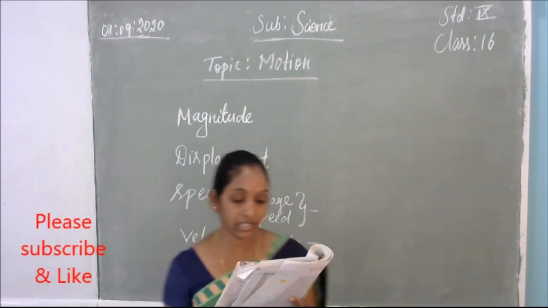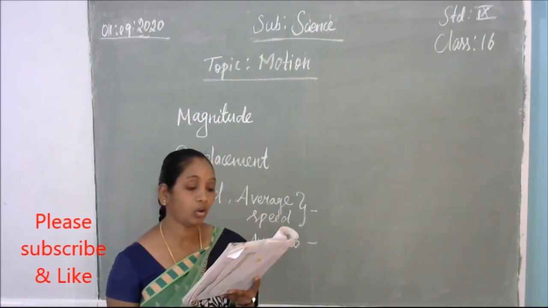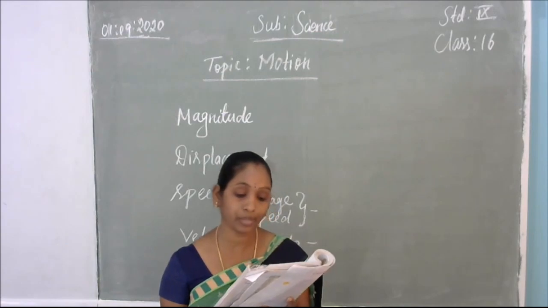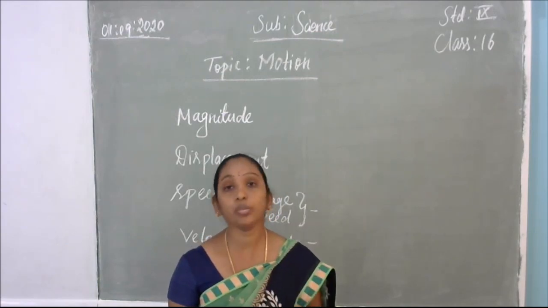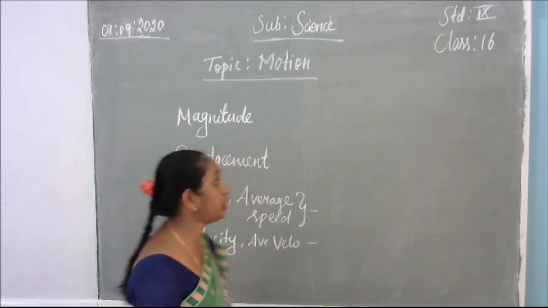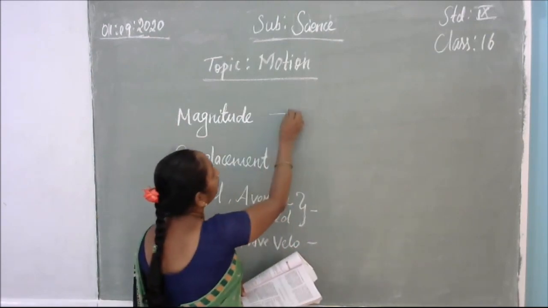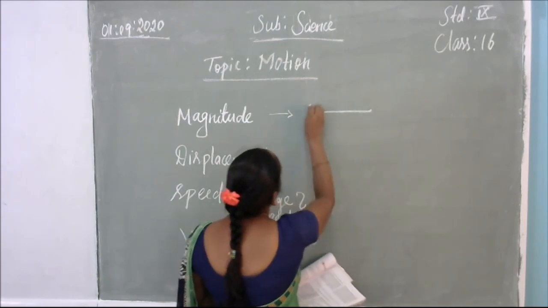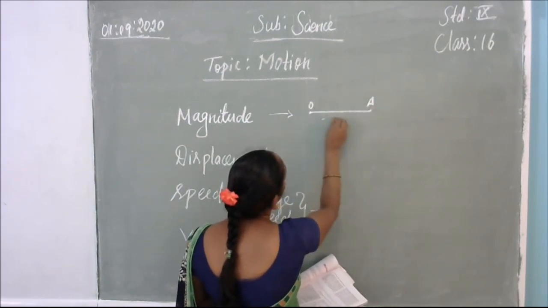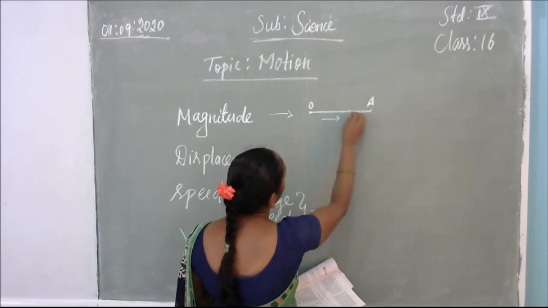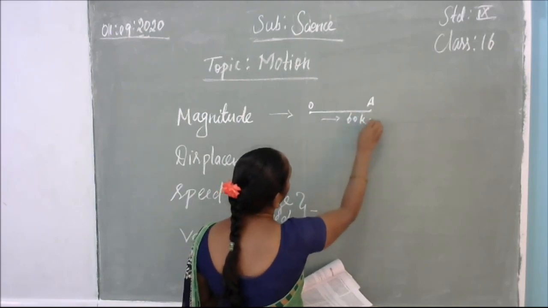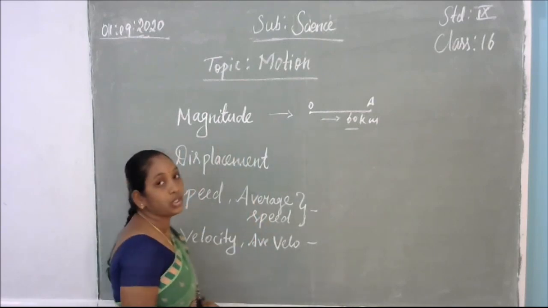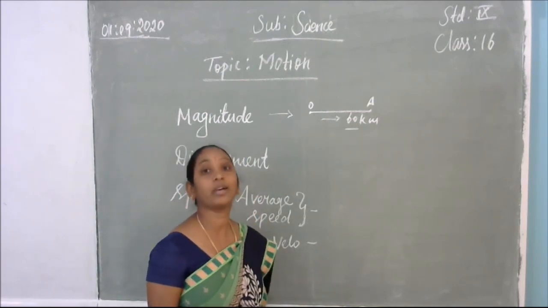Take out page number 99. Distance covered means the total distance covered by an object in a particular time period. That numerical value is called magnitude. For example, the object moves from point O to A. From O to A the object is moving 60 kilometers. That 60 kilometer is a numerical value, no? So that is called what? Magnitude, the numerical value of the physical quantity.